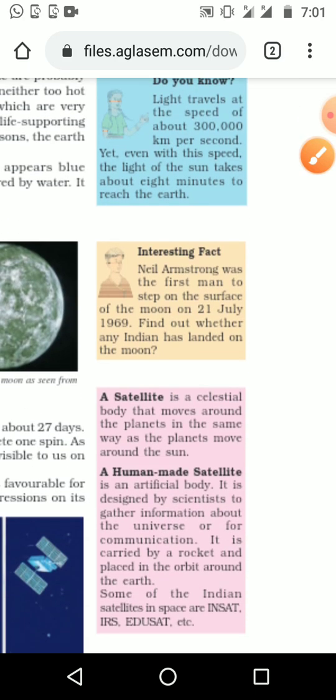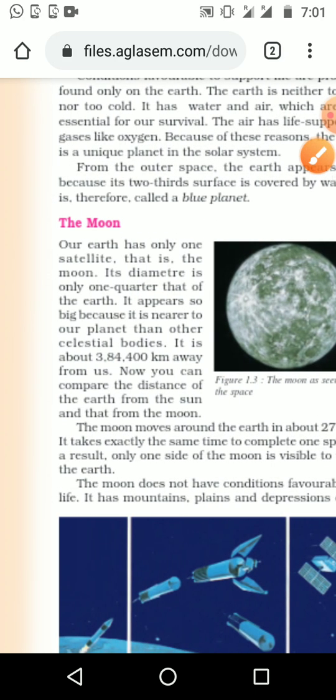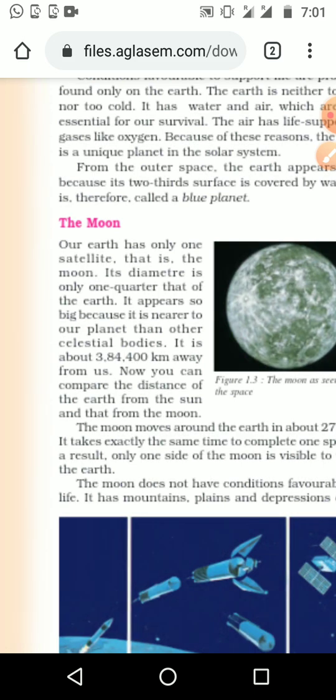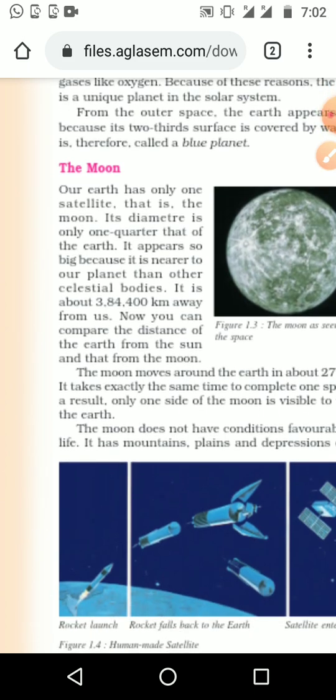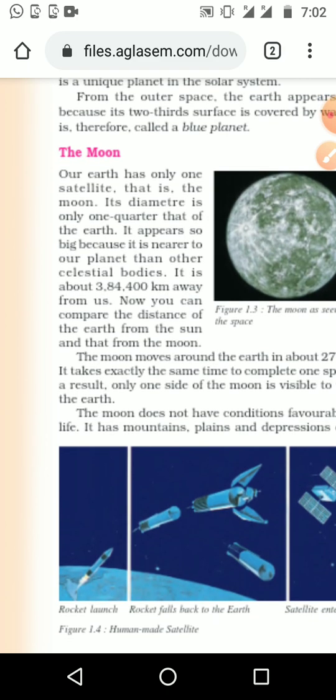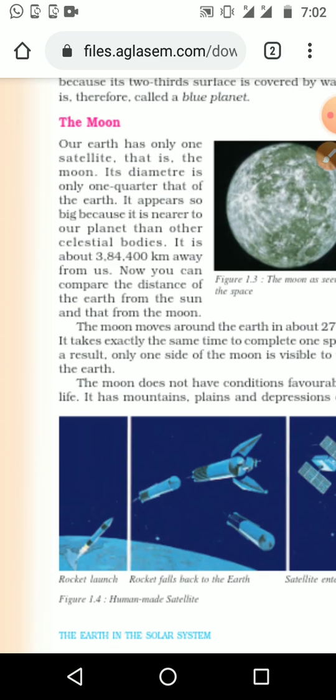The next topic is the moon. The moon is the only satellite the earth has, and its diameter is only one-fourth of the earth's. It is very small when compared with earth, and it appears so big because it is nearer to our planet than any other celestial body or planet. And how far is it? It is 3,84,400 kilometers away from us. Now we can compare the distance of the sun also.